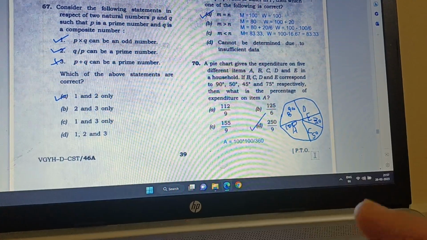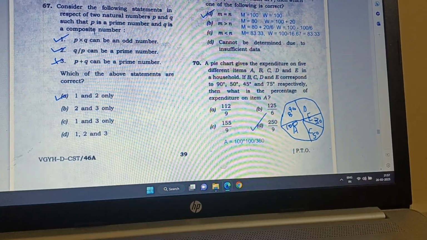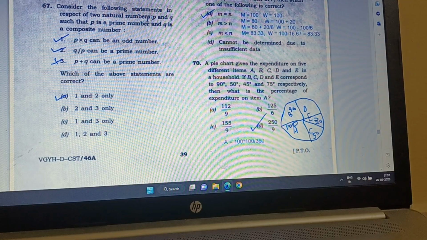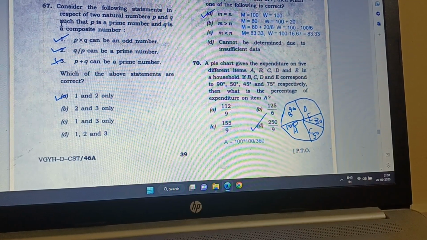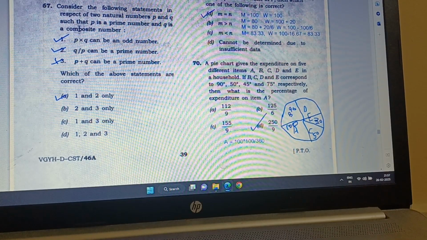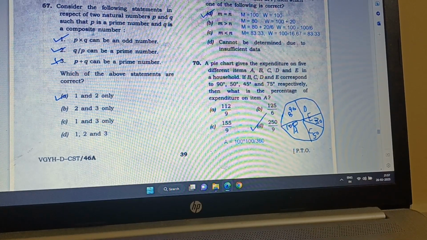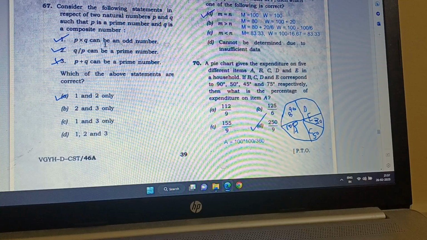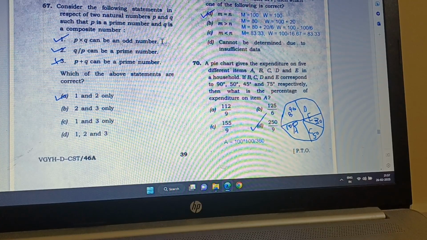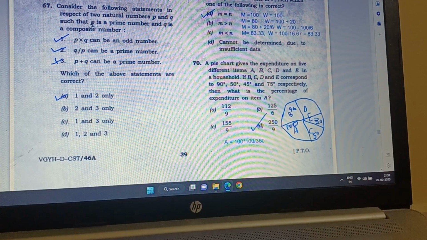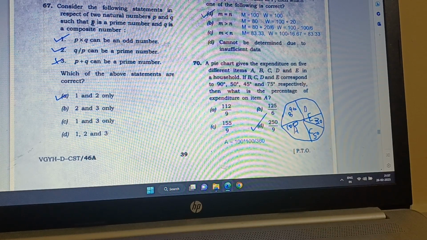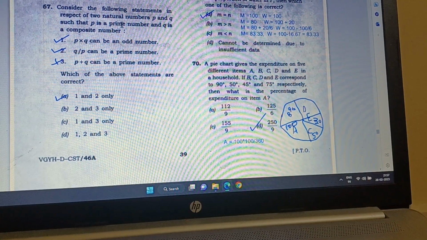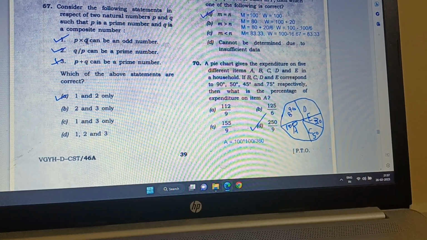Question number 67. Consider the following statements in respect of two natural numbers P and Q, such that P is a prime number and Q is a composite number. Now, can P and Q be odd numbers? The answer is yes, because if P is a prime number, then it is odd, like 3, 5, 7, 11, 13. P will always be odd, and then Q can be 21.